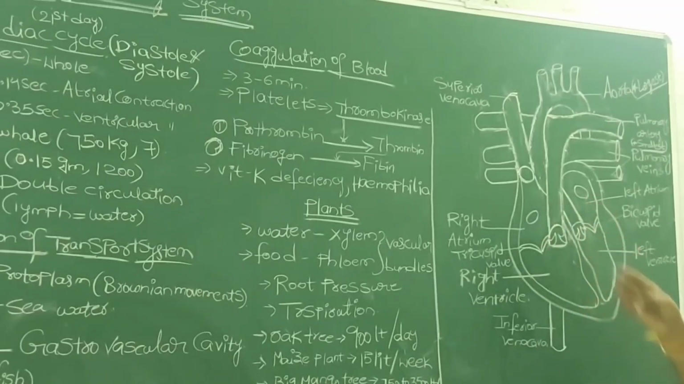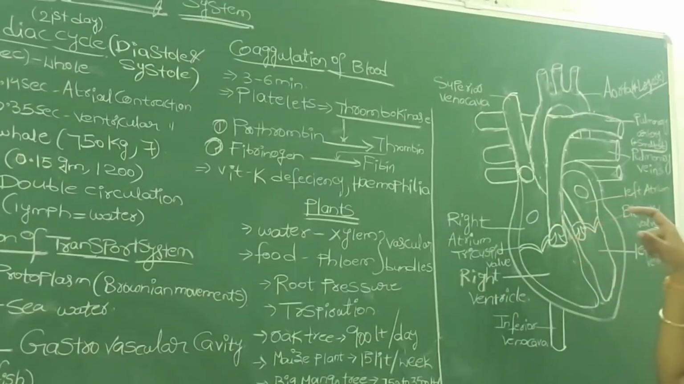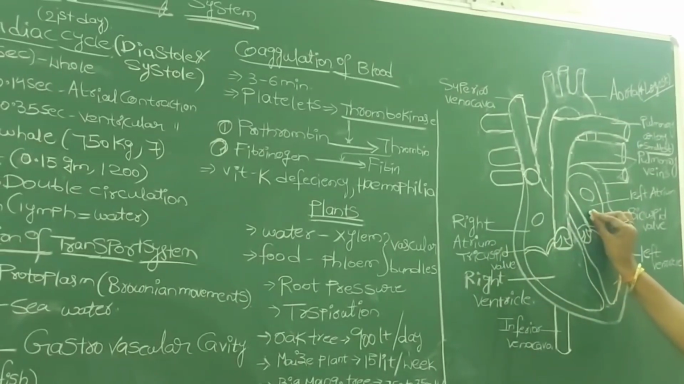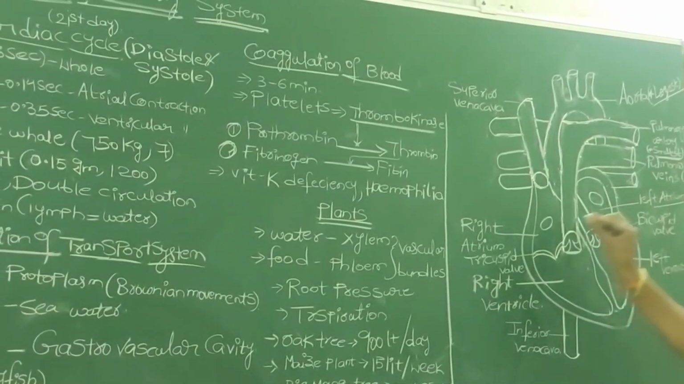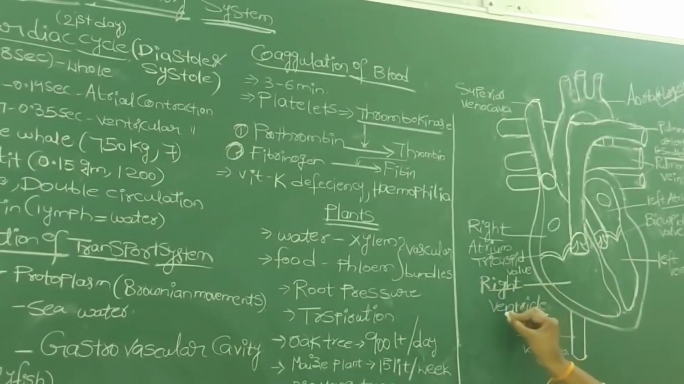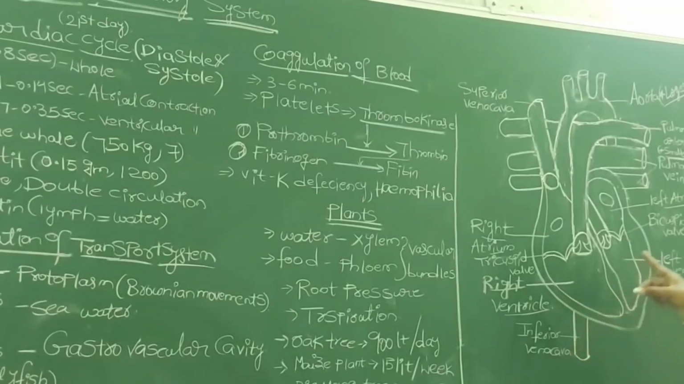So of the 4 chambers, 2 are on the right side: the right upper chamber and the right lower chamber. In the same way, the left upper chamber and the left lower chamber. The upper 2 chambers we call either atria or auricles. The lower 2 chambers we call ventricles. So this one is the right atrium, and the left upper chamber is the left atrium. The right lower chamber we call the right ventricle, and the left lower chamber we call the left ventricle.